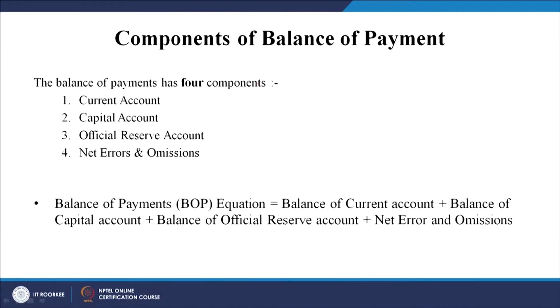So, the balance of payment has four components we discussed. The first component which we had covered is the current account, and then we have the capital account, the official reserve account, and the net errors and omissions. Okay. And the balance of payment equation looks something like this. It is the balance of the current account plus balance of the capital account plus balance of the official reserve account plus net errors and omissions.